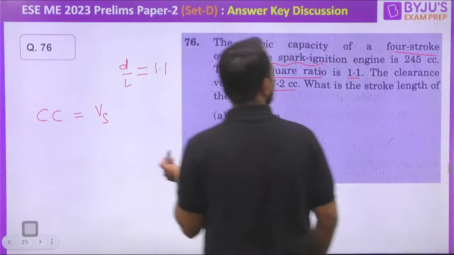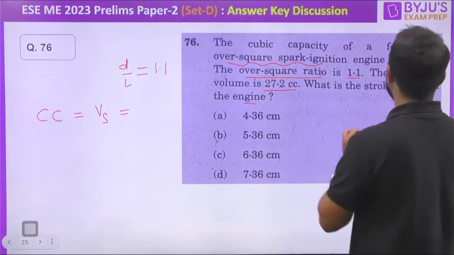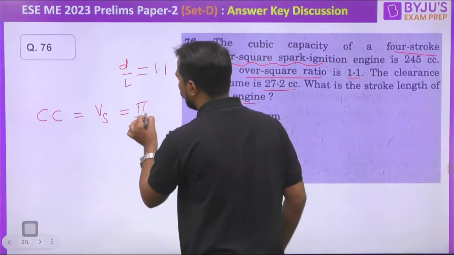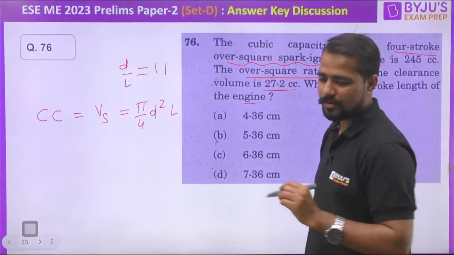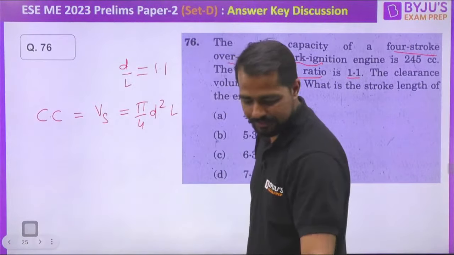Total swept volume of all the cylinders. So in this case, how many cylinders are there? 4-cylinder engine, my dear. So what will be the answer? Cubic capacity of a 4-cylinder engine will be equal to 4 into pi by 4 d square into L. Right or not? It is a 4-stroke spark ignition engine. Over square ratio is given to us. What is the stroke length we need to find? So in this case, capacity is given to us, 245.